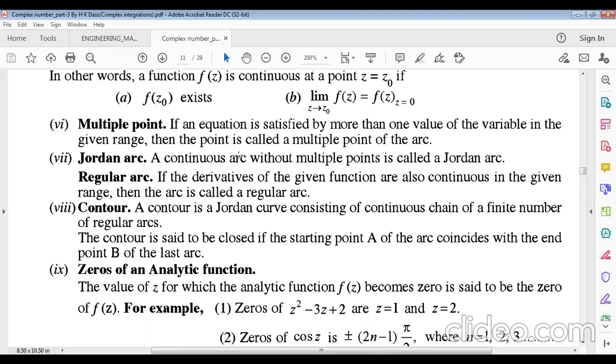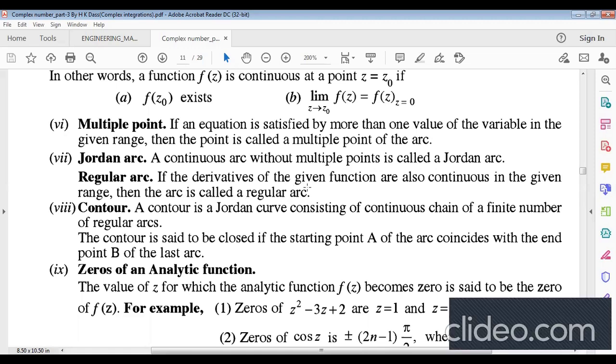A continuous arc from the first point to the end point without multiple points is called a Jordan arc. Regular arc, what will it be? If the derivatives of the given function are also continuous in the given range, then the arc is called a regular arc. That means at every point it will be continuous and the derivatives will exist.